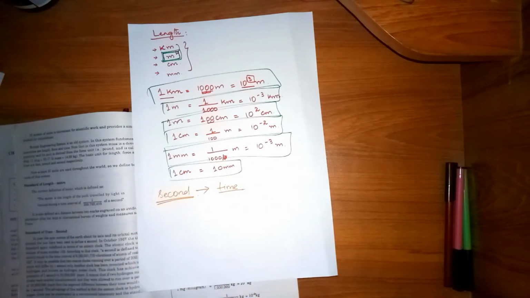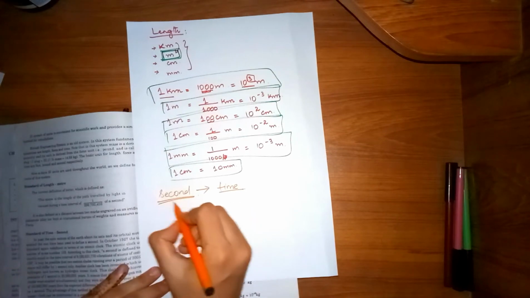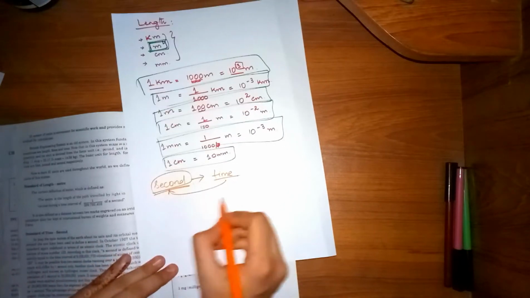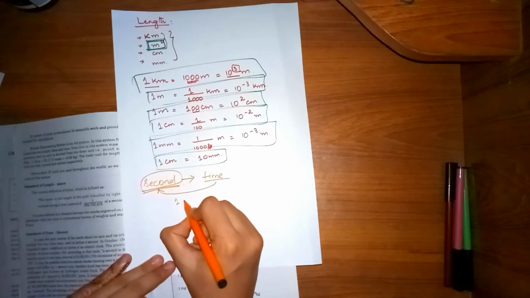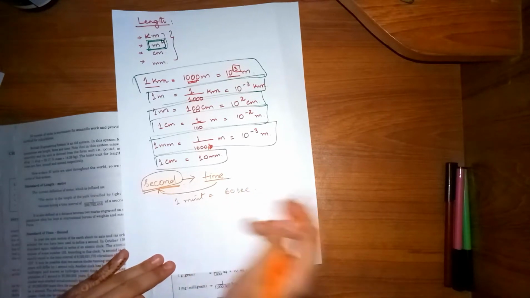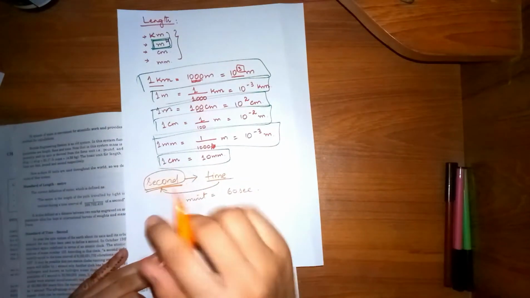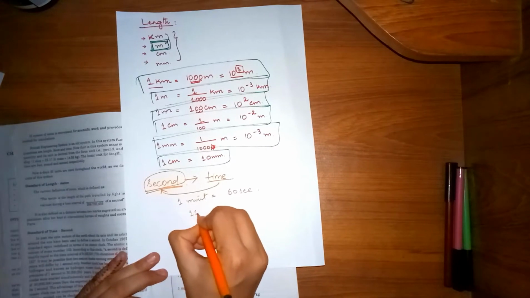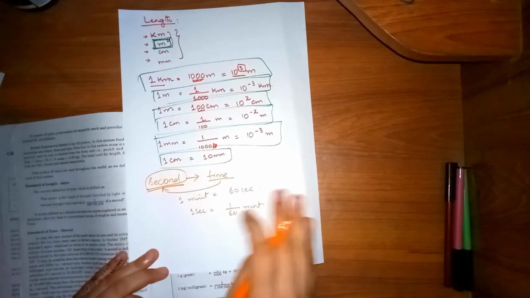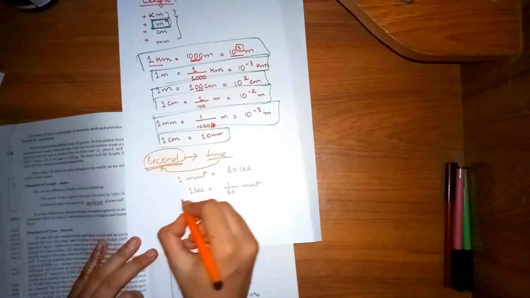But the standard unit of time to measure is the second. How could I measure the time in standard unit? It is in seconds. And in 1 minute, how many seconds are there? There are 60 seconds. And if I want to write the seconds in a minute, how am I supposed to write it? In 1 second there is 1 upon 60 minute. Is that clear?